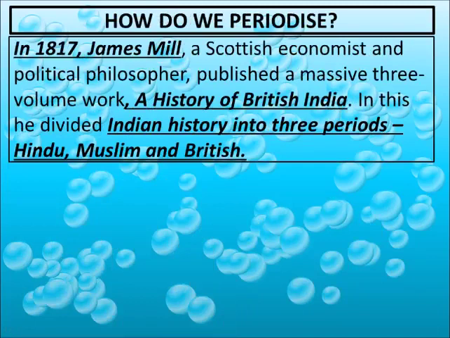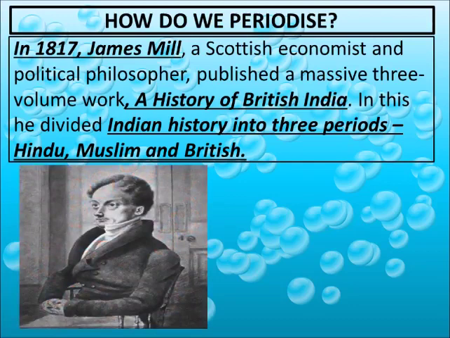How do we periodize? What do you mean by periodize? Periodize means to classify a few events as per the period. In 1817, James Mill, a Scottish economist and political philosopher, published a massive three-volume work, A History of British India.